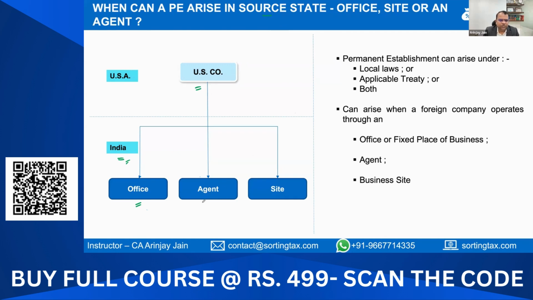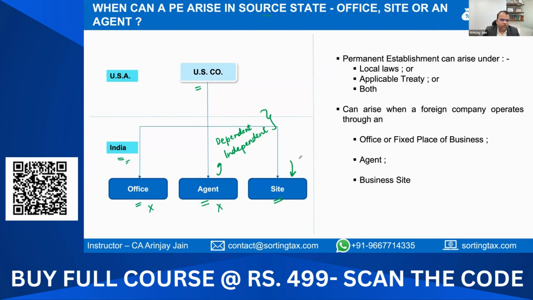The second is the concept of an agent. An agent actually may be again classified into a dependent agent or an independent agent. We would see the difference between these two when we come to agency PE tomorrow. And the third could be when a non-resident does not have an office, does not have an agent, but they are providing some services on the site. These services could be installation services, construction services, or otherwise.